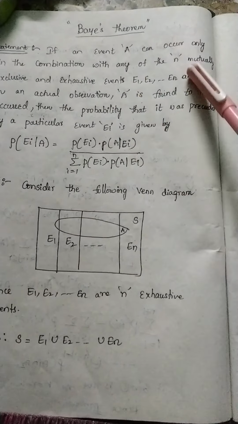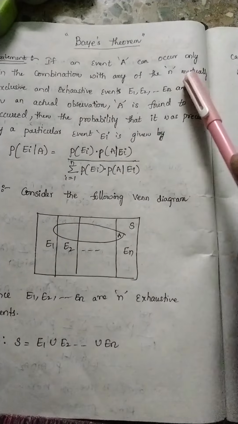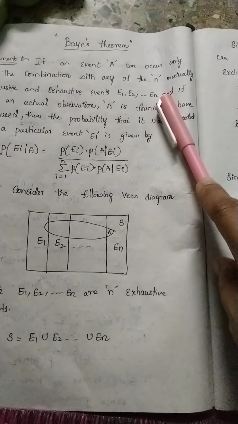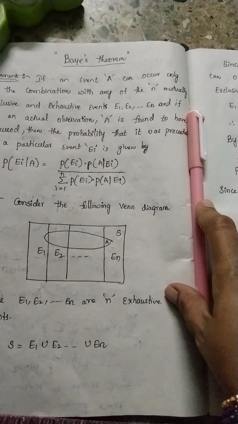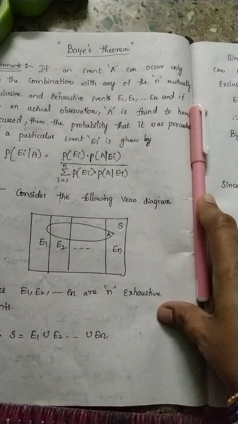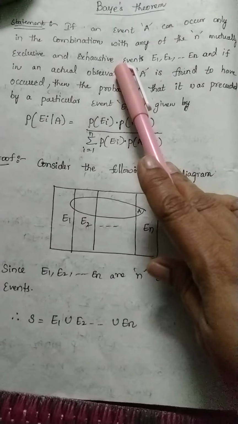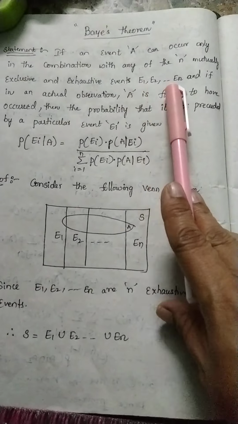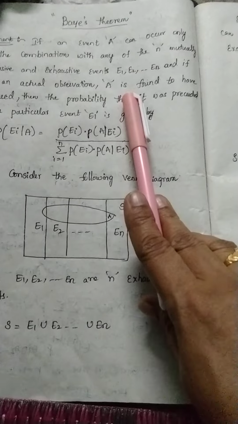Now, what is meant by mutually exclusive events and what is meant by exhaustive events? We have two definitions here. Mutually exclusive events means the happening of one event prevents the happening of the other event. For example, if A wins the game, that means B completely loses the game. Now, the second definition is exhaustive events. Exhaustive events E1, E2 and so on up to En are all the possible outcomes which you have.